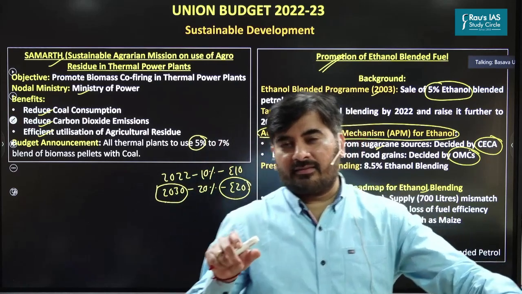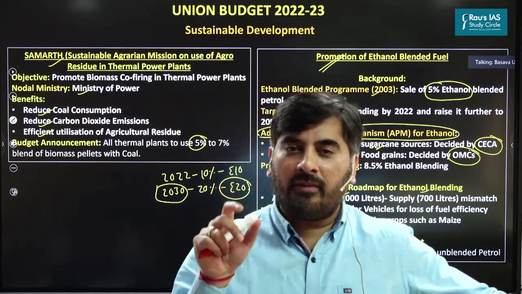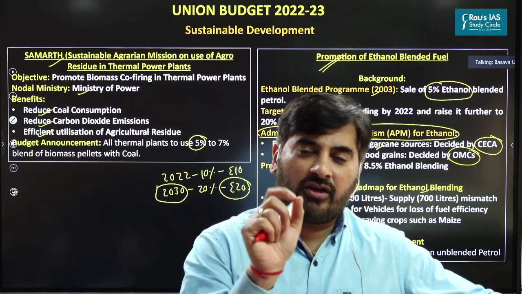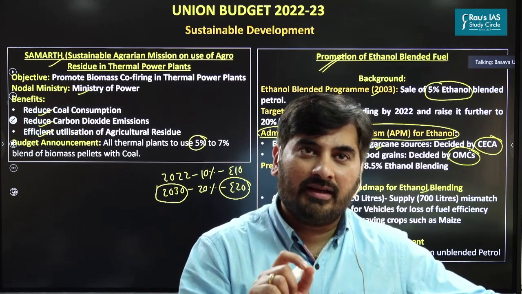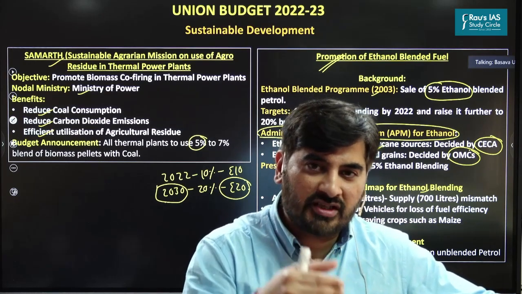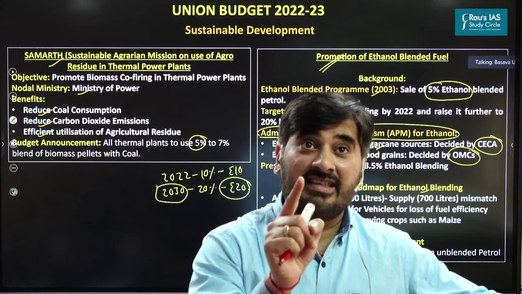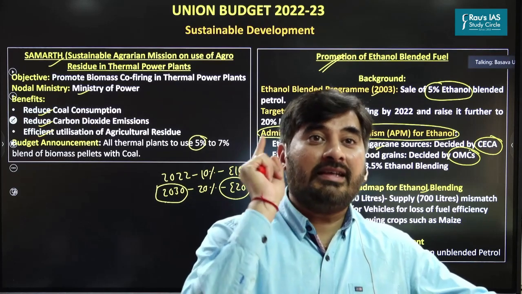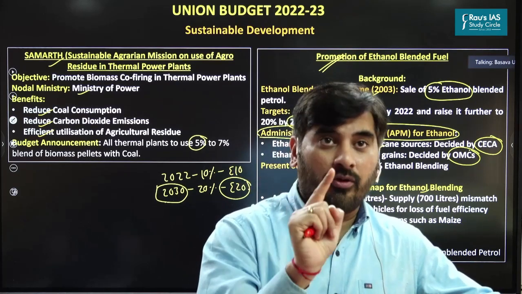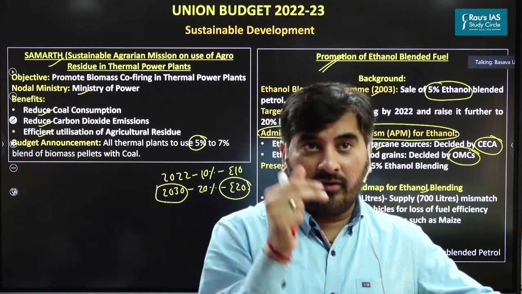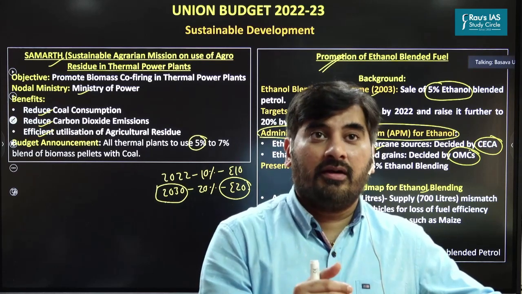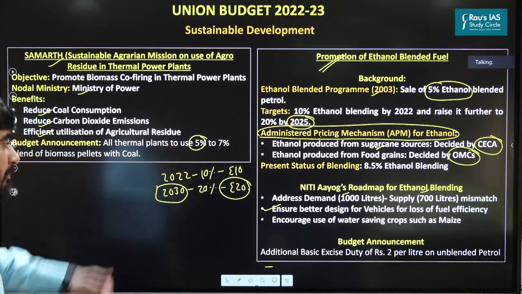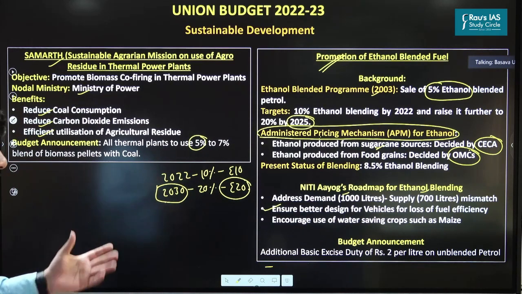Second, most of the vehicles used in India can perform efficiently on E5, that is 5% ethanol blending. But if you're using E10 or E20, concerns have been raised that the fuel efficiency of the vehicle will reduce. Please remember this from the perspective of prelims examination. So if we increase the ethanol blending in the petrol, the efficiency of the vehicle may come down. Accordingly, Niti Aayog has highlighted that we need to design better vehicles to compensate for the loss of fuel efficiency.